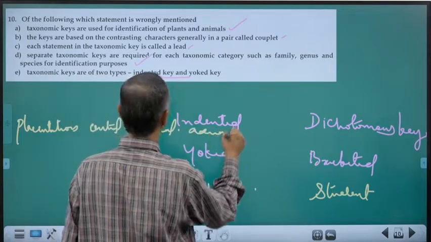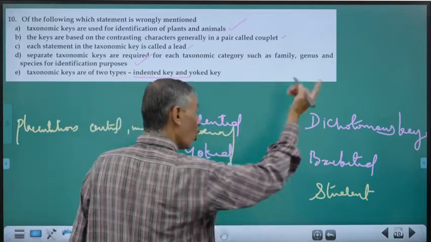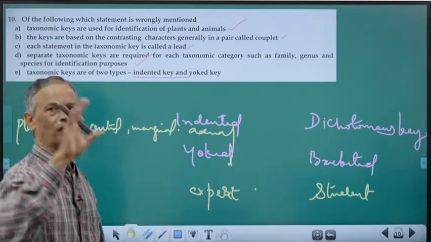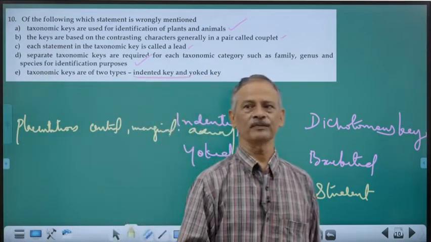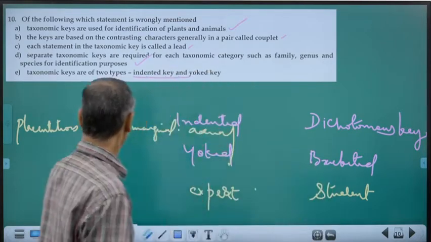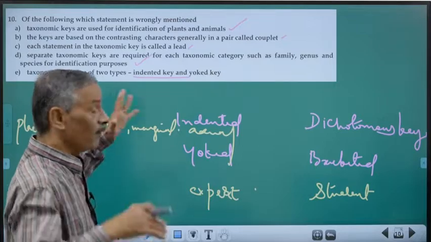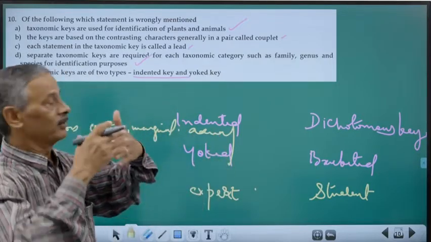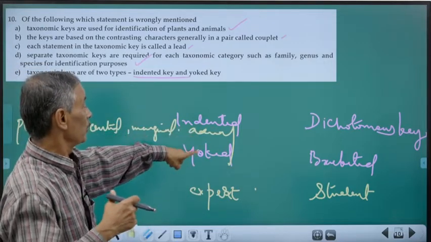You will be going on. So, two or more characters are put together and there is no number, no bracket. So, it is a type of classification where more than two characters are put together. That is what is called yoking.